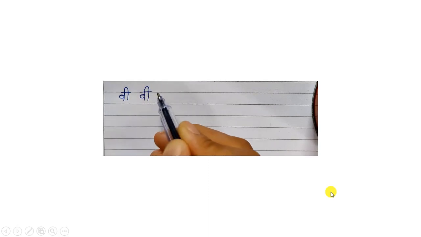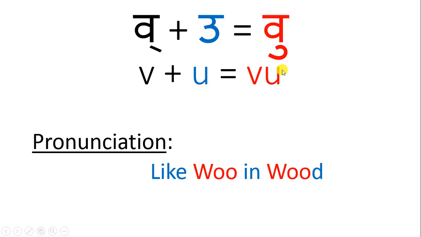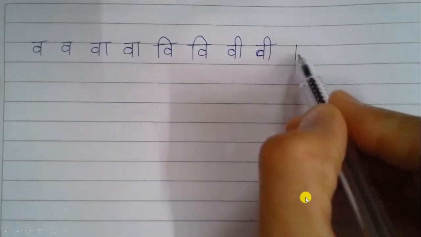Yes. The next sound is Wu. And we get this sound Wu when we add V to U. V plus U equal to Wu. And Wu is pronounced like WOO in wood. Okay. And let us see how to write Wu.